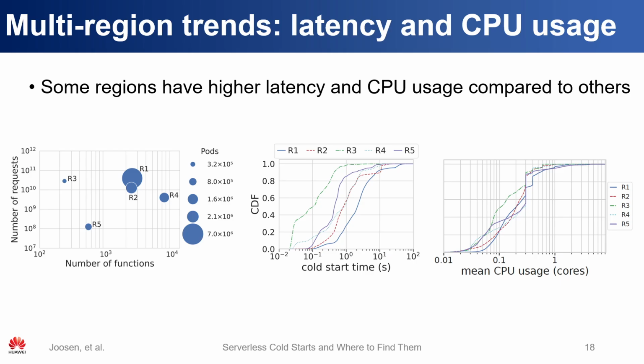So now if we plot the cold start times of these regions, we can see some significant differences. For example, regions 1 and 3 have similar numbers of requests, but their cold start times vary by an order of magnitude. If we also plot the CPU usage, we can see some significant differences between regions.